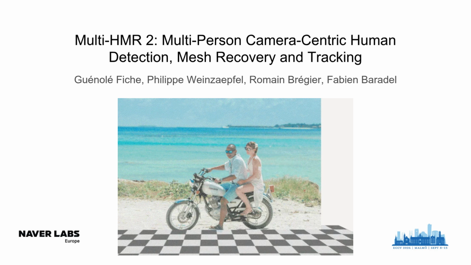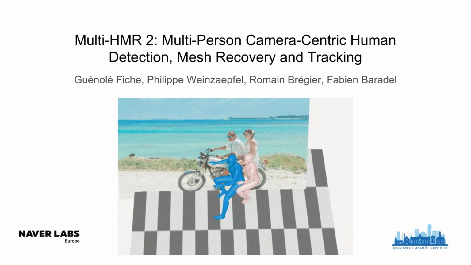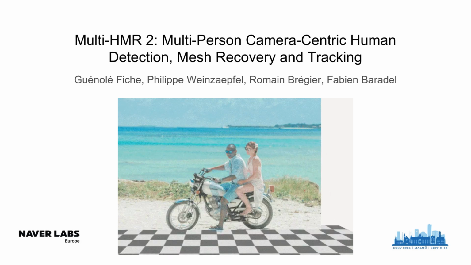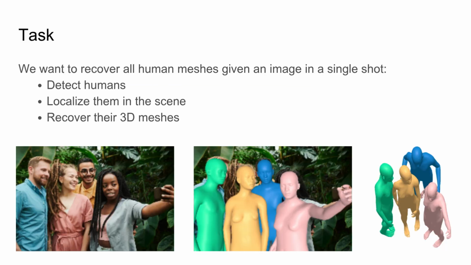We introduce Multi-HMR2, a new approach for multi-person camera-centric human detection, mesh recovery, and tracking. Our goal is to recover all human meshes given an image in a single shot. Our model must be able to detect humans, localize them in the scene, and recover their 3D meshes in a single forward pass. We also predict a camera to reproject the results on the image.